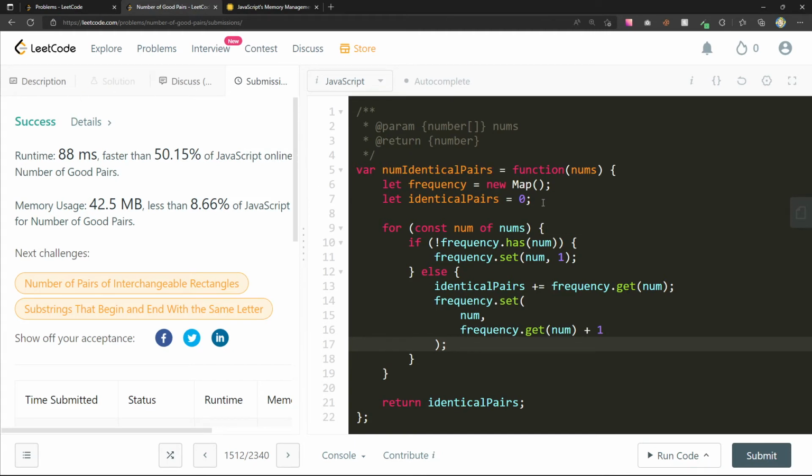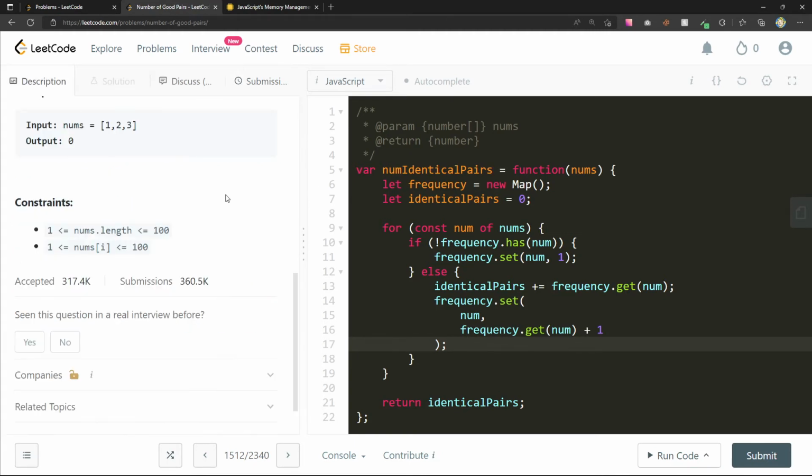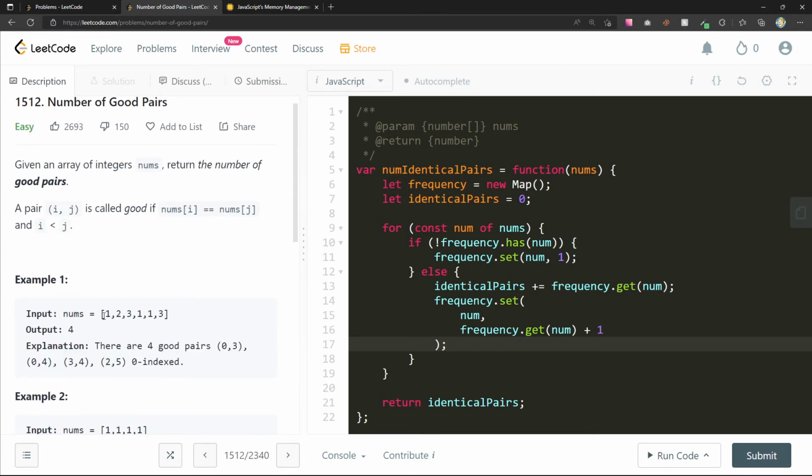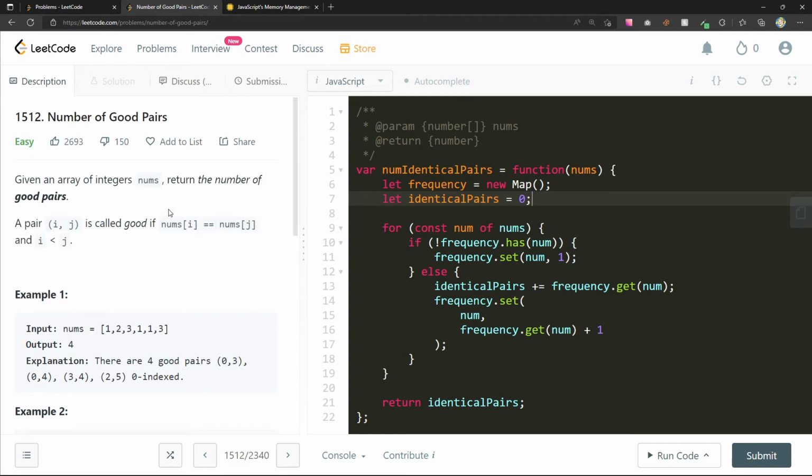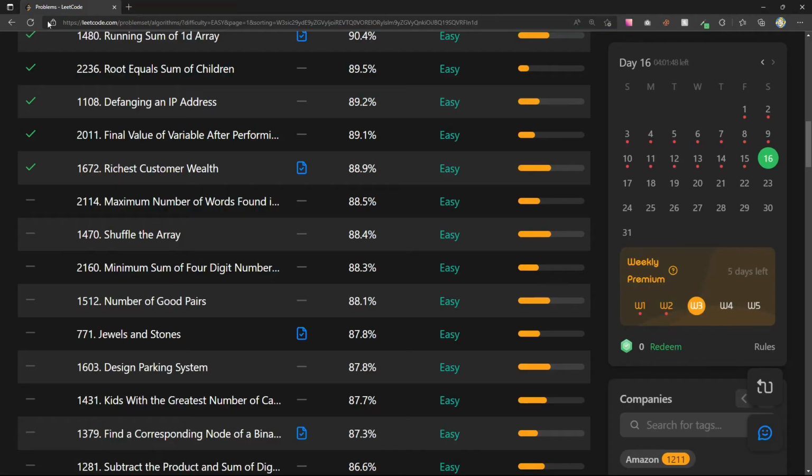Yeah, this question's really good. I highly recommend this question. You get a good experience going through this whole array, saving things inside of some objects or a map, updating them. I just think it's very nice, it's a common pattern you'll find a lot in these questions. So I think it's pretty fun. All right, let's get to the next one.